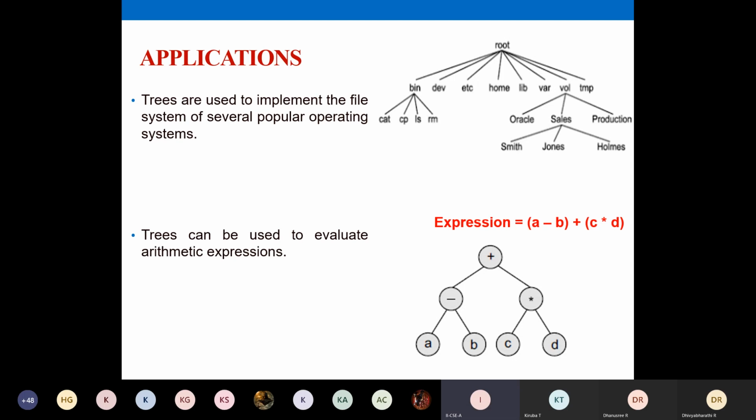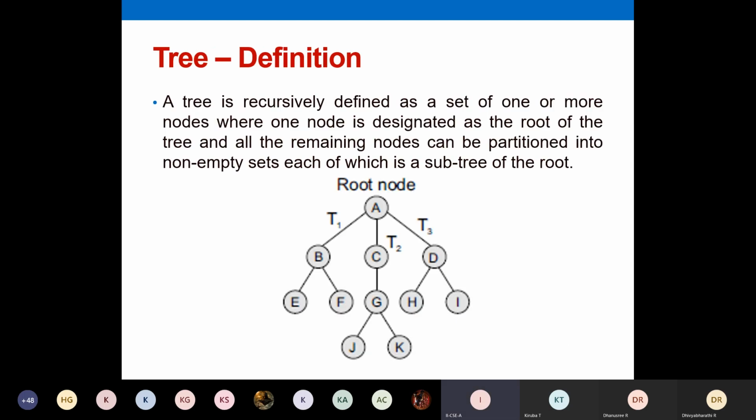So we'll go to the next slide. Just write down this definition of your tree. One more tree I've given. A tree is recursively defined. A tree is recursively defined as a set of one or more nodes. First you just read through, then you can write down. A tree is recursively defined as a set of one or more nodes where one node is designated as the root node of the tree and all the remaining nodes can be partitioned into non-empty sets,